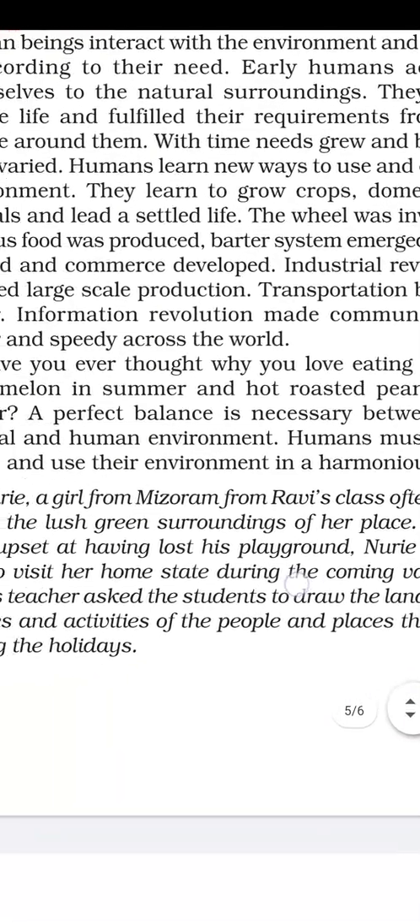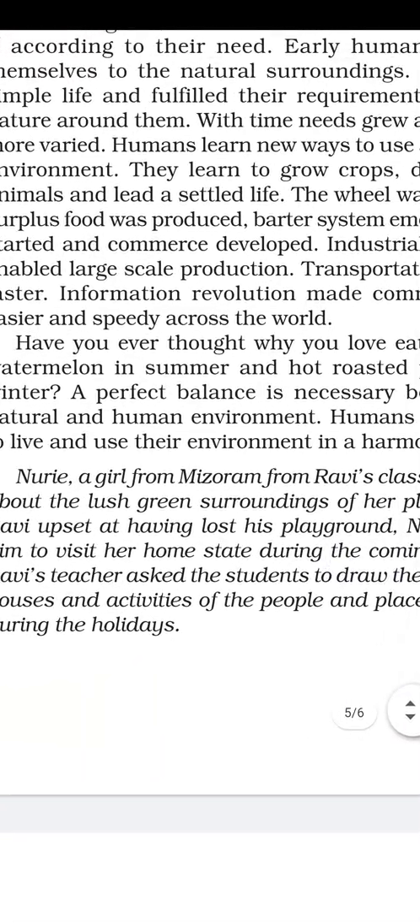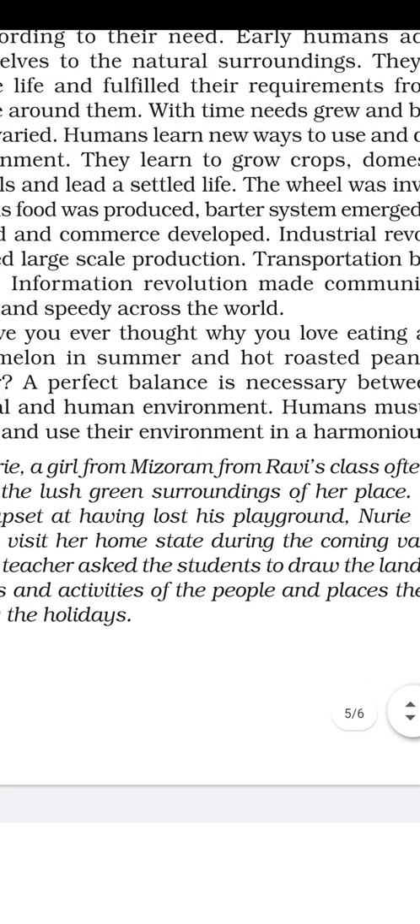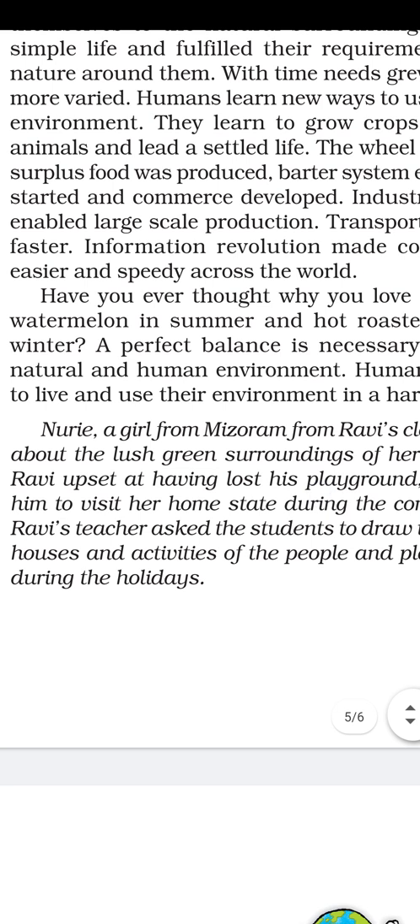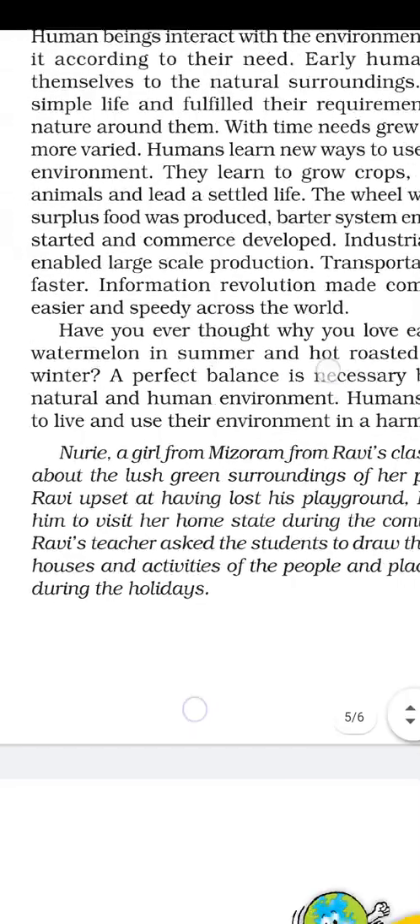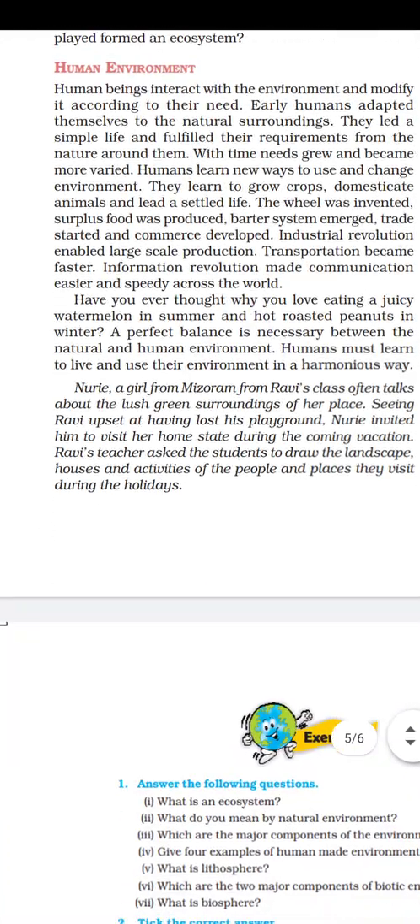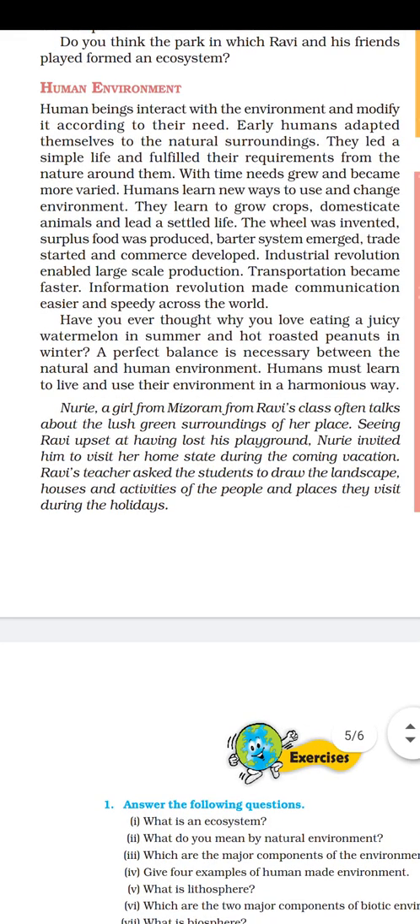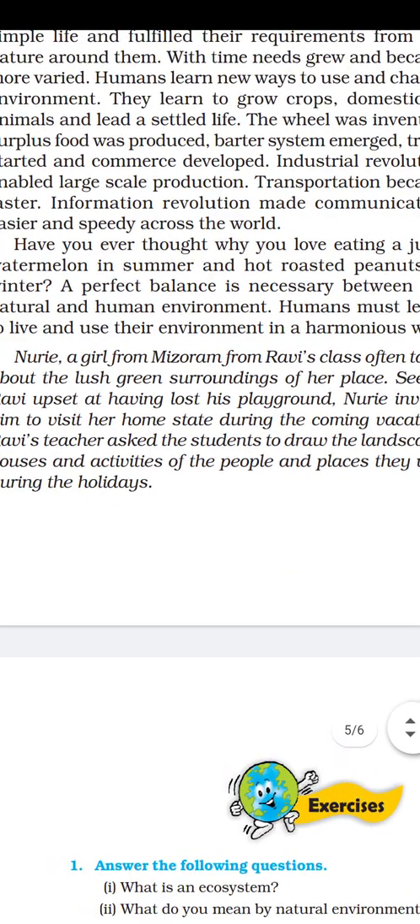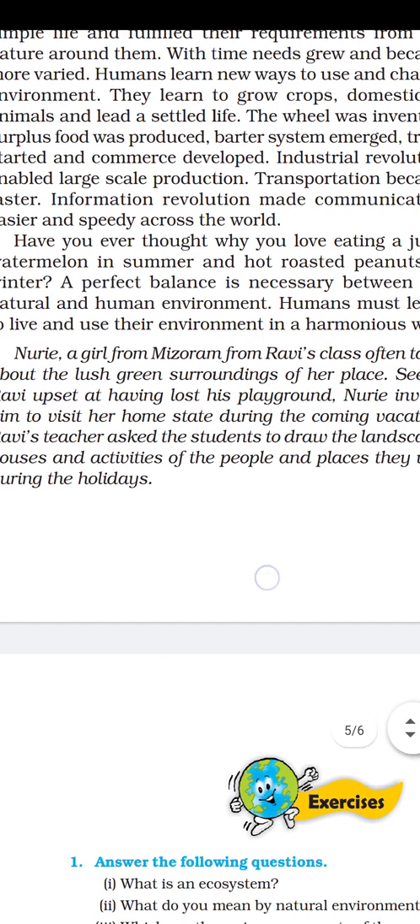Then afterwards trade developed, and commerce developed. Transportation, and even industrialization, started. Transportation became faster and easier. Then the information revolution also started. It means communication: we are getting information from any corner of the world in a single fraction of a second. In that way we have made lots and lots of changes to the environment.